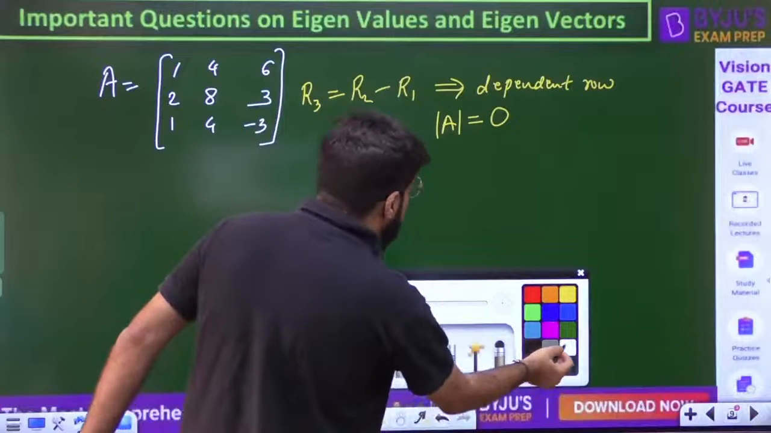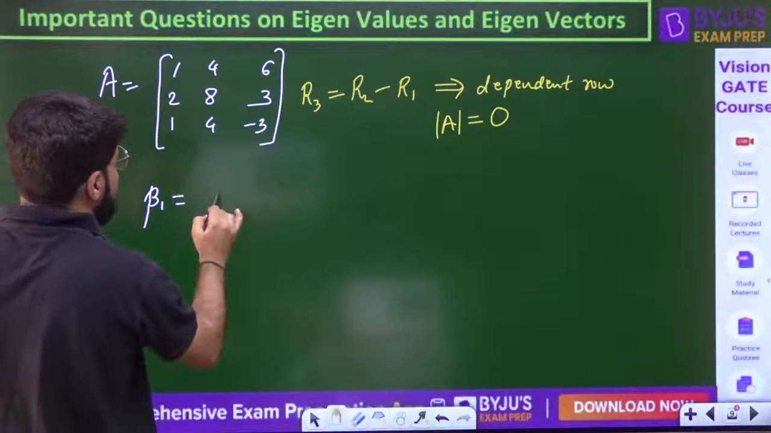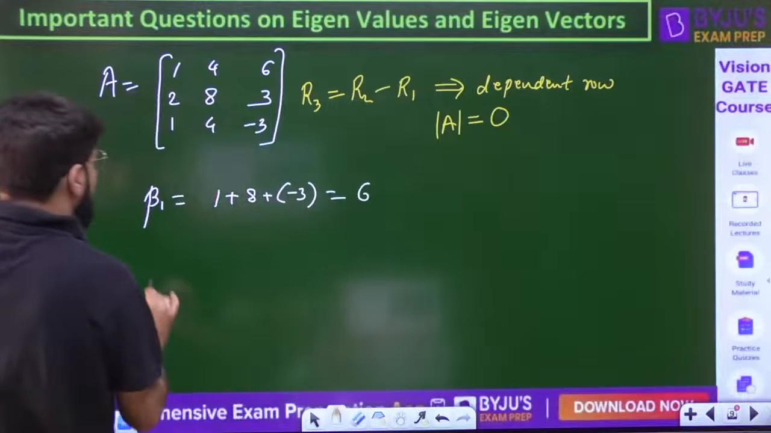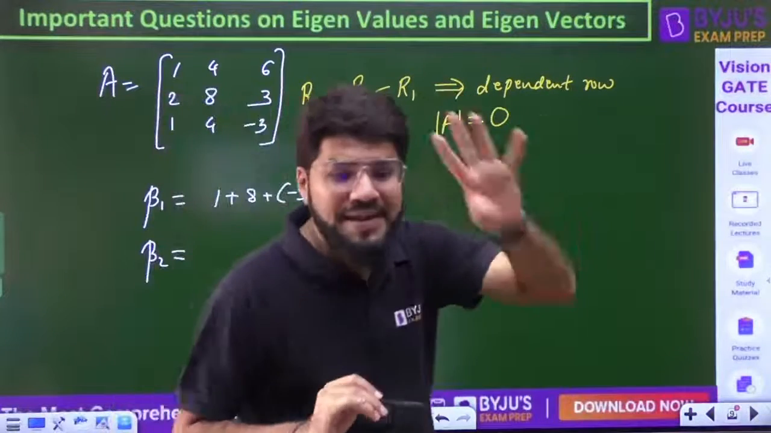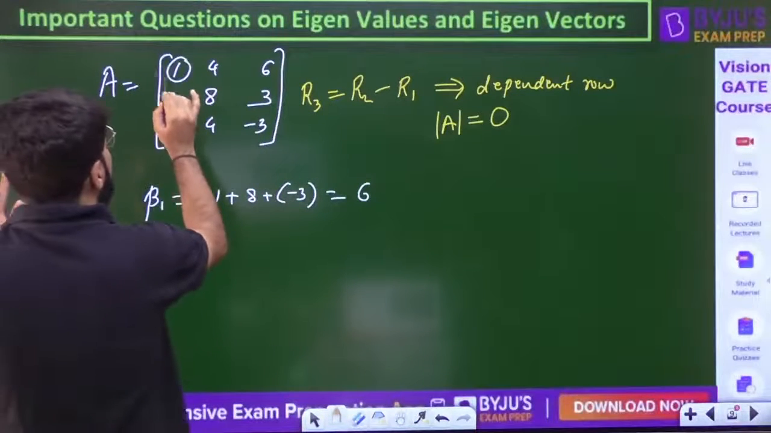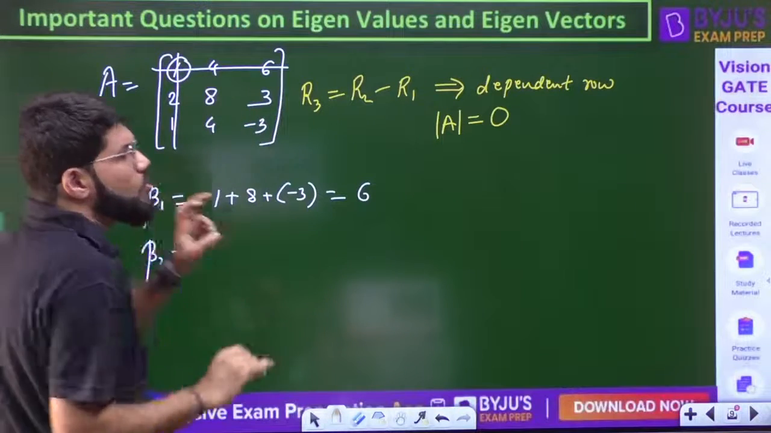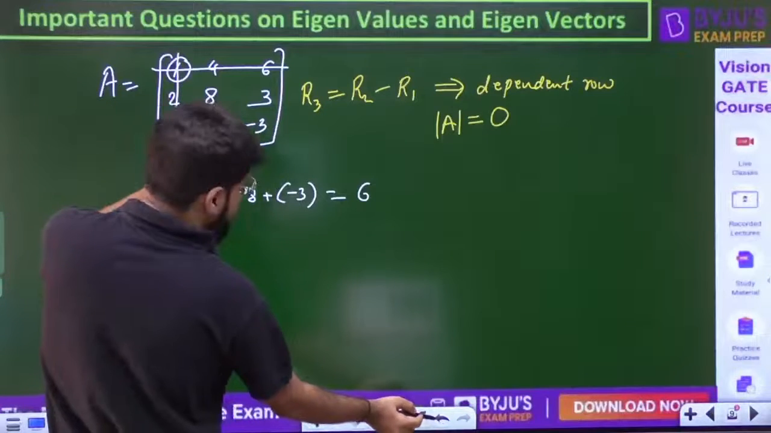Now let us come to the other parameters. What is beta 1? Beta 1, as I told you, is simply the trace, the sum of the diagonal elements, and that is going to become 6. What about beta 2? Just remember that line: the sum of the minors of every diagonal element. This is my first diagonal element, and to calculate its minor I delete its row and column. I get the remaining 2 cross 2 whose determinant is to be calculated.